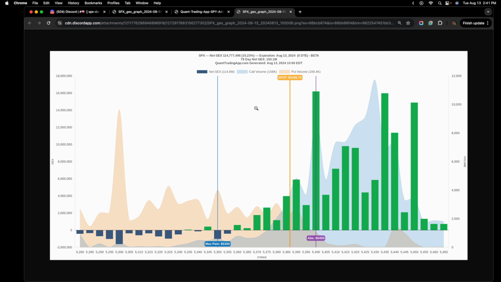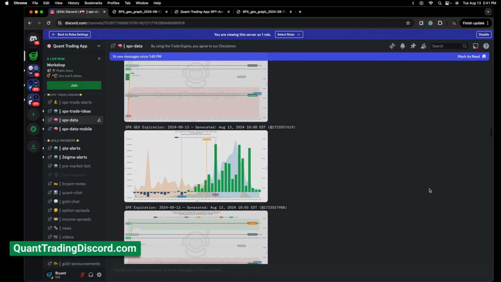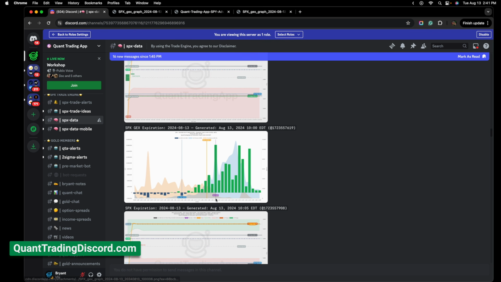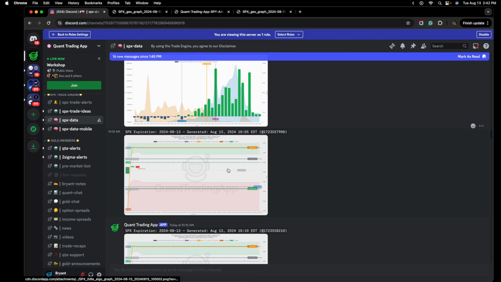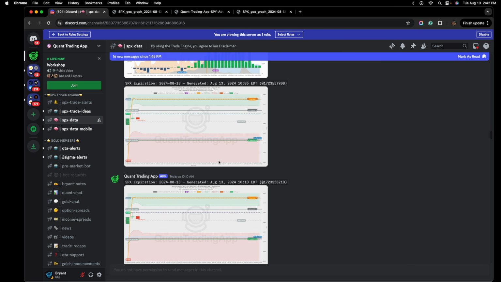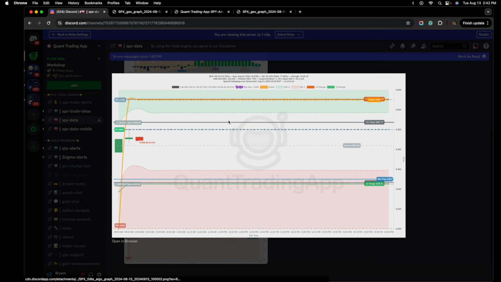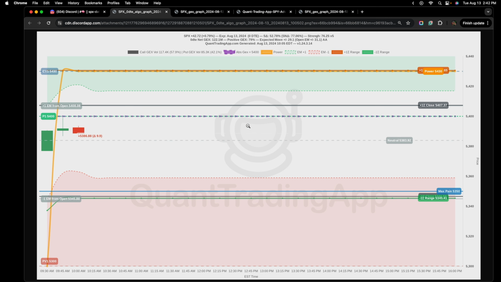For extra confluence and to add conviction to the trade, this is the QTA SPX data feed. You guys know at this point, if you've seen any of the previous videos for this past month, the SPX trade engine generates this chart, which is compiling a lot of the information onto one graph. Early on in the day, this timestamp is 10:05, so 5 minutes after that previous GEX profile was generated. This would be the spot for the SPX, and this is saying it has only moved about 10 points from the open, 9.9 points.